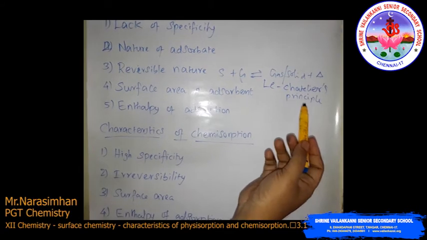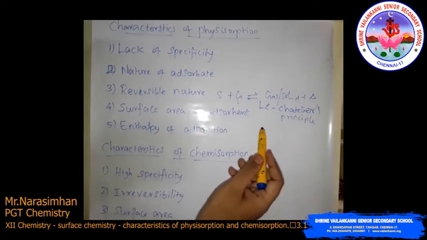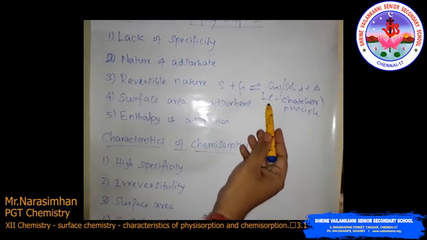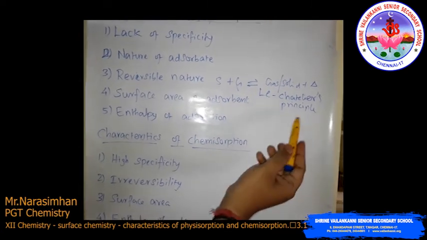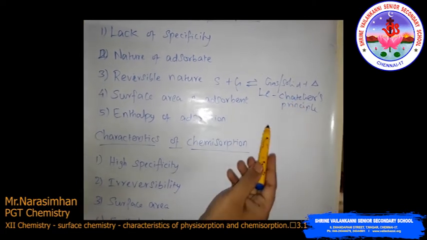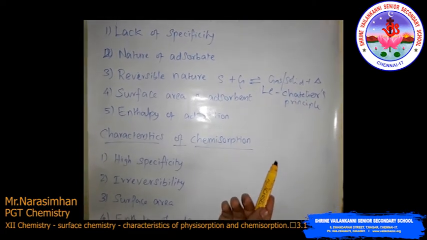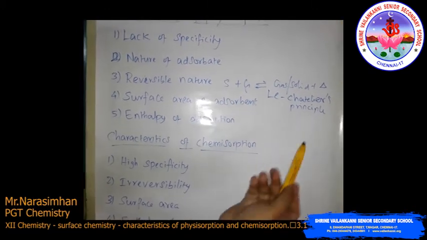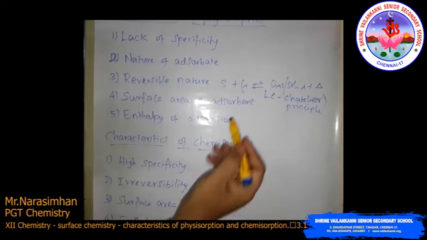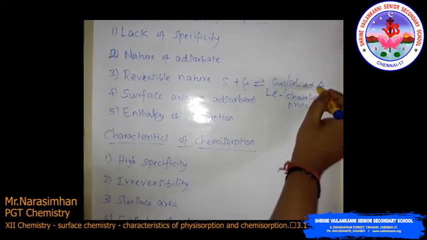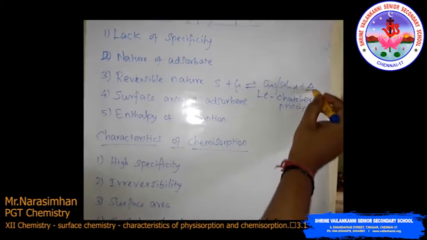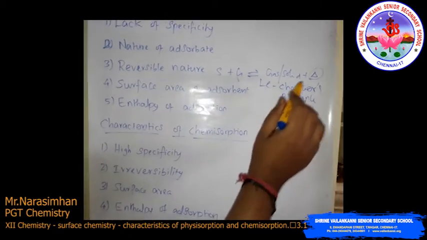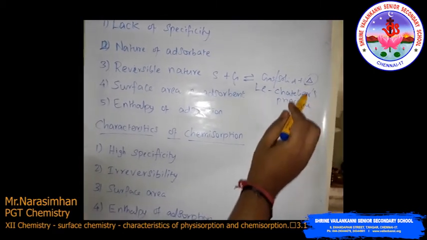I will repeat again: more of a gas is adsorbed when pressure is increased as the volume of gas decreases. The gas can be removed by decreasing the pressure also. Since the adsorption process is exothermic in nature, heat energy is released. That means mildly exothermic, not high.